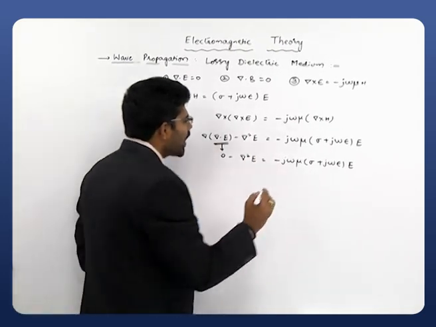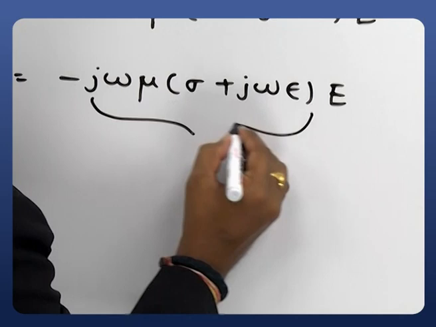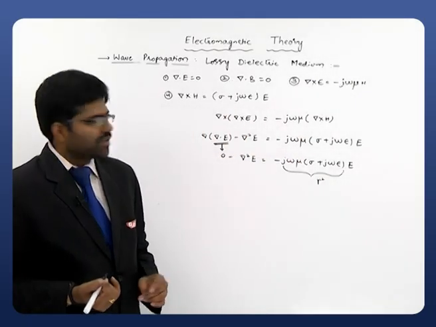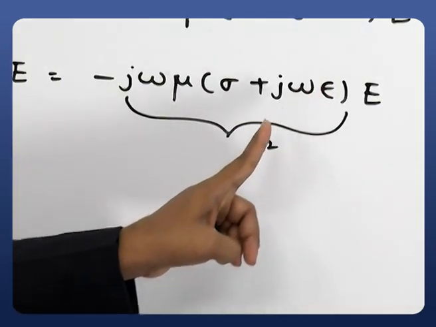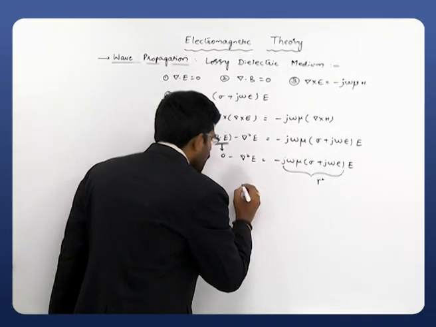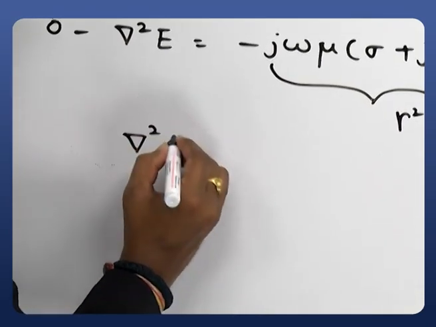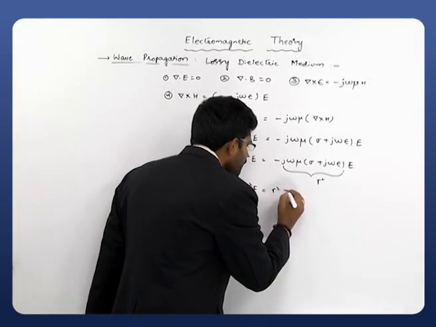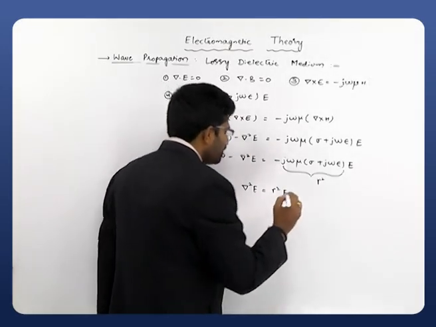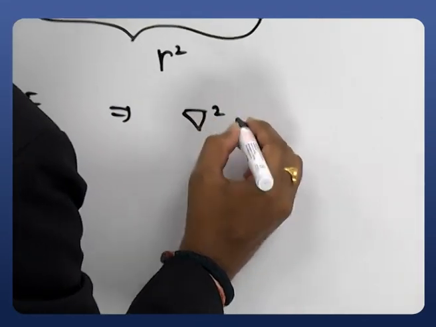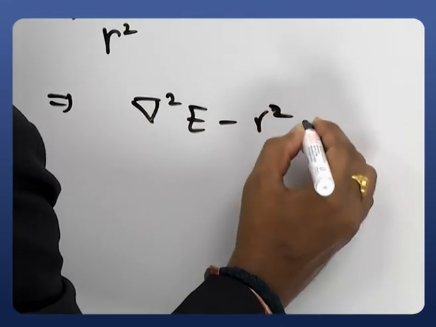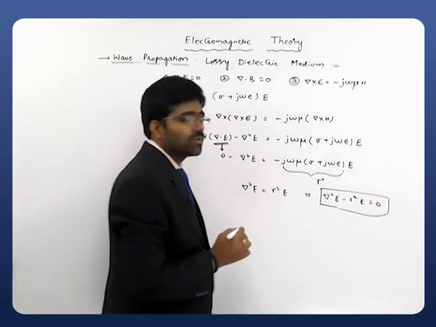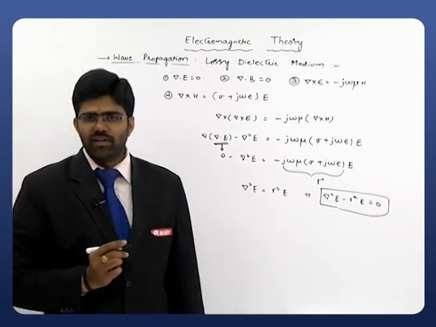Now what I do is assume this entire thing as a constant gamma square. Later we will discuss what that gamma is. So what is the equation now? On both sides this negative sign will be cancelled, so del square E is equal to gamma square E. Written as an equation, this is del square E minus gamma square E is equal to 0. So clearly observe here, this is a pure equation of electric field intensity.